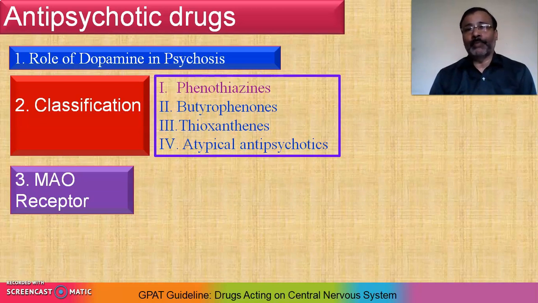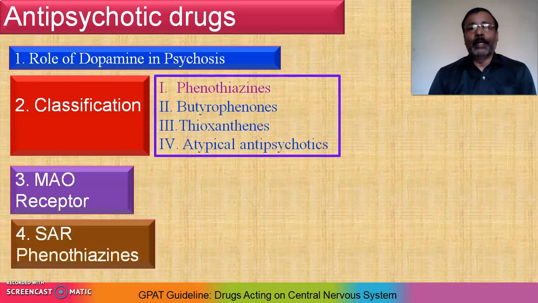No doubt the receptors will be the same for the target. But check out the classified drugs, whether they are acting on the same or they have different mechanisms of action. But on the whole, I would say the maximum of drugs will definitely act on dopamine, right? So mechanisms of action are related with dopamine. Then structure activity relationship. You have to focus only on phenothiazine. There are several drugs that come under the phenothiazine category. So that's why you have to study the SAR related with only phenothiazine.